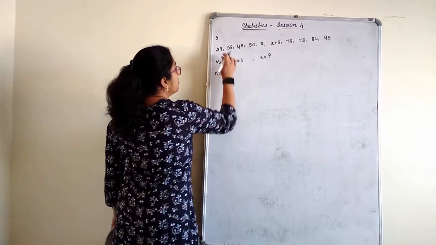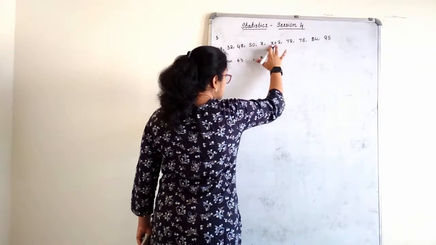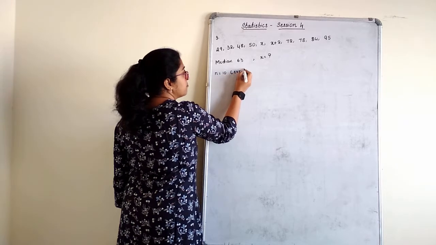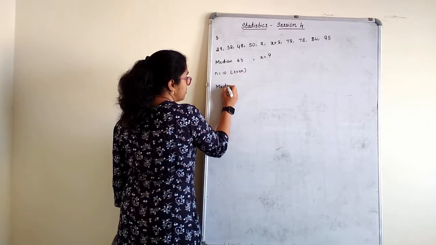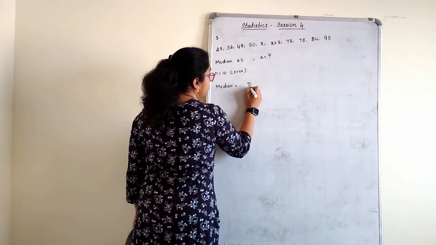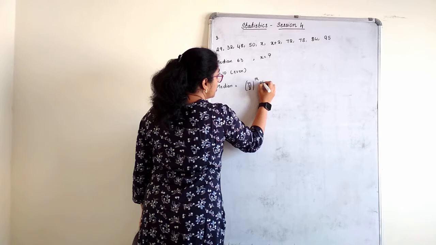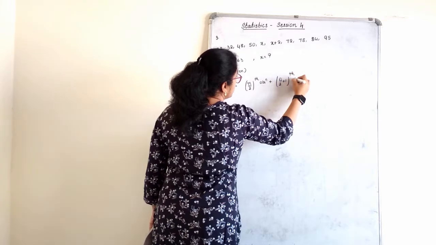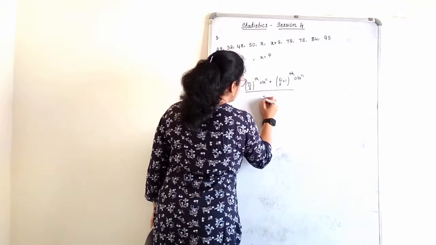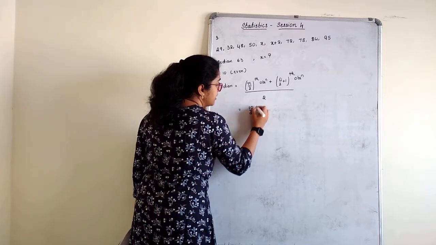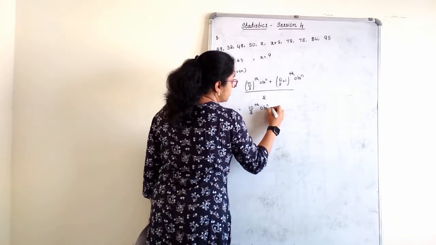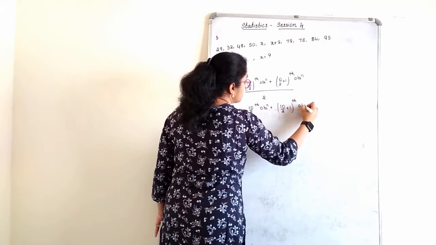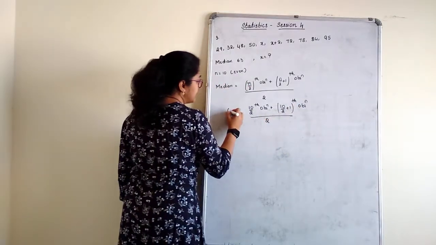What is n first of all? 1, 2, 3, 4, 5, 6, 7, 8, 9, 10. Even. So the big formula: median is equal to n by 2 observation plus n by 2 plus 1 observation, whole divided by 2. So this is 10 by 2 observation plus 10 by 2 plus 1 observation divided by 2.